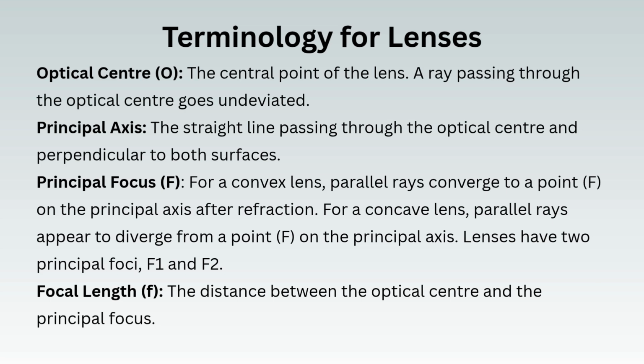Principal focus, F. For a convex lens, parallel rays converge to a point, F, on the principal axis after refraction. For a concave lens, parallel rays appear to diverge from a point, F, on the principal axis. Lenses have two principal foci, F1 and F2. Focal length, f: the distance between the optical center and the principal focus.